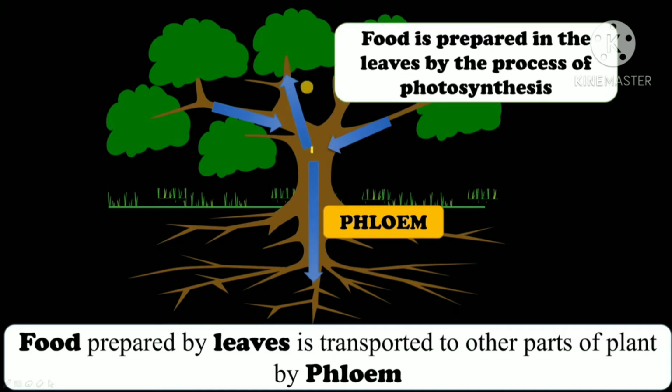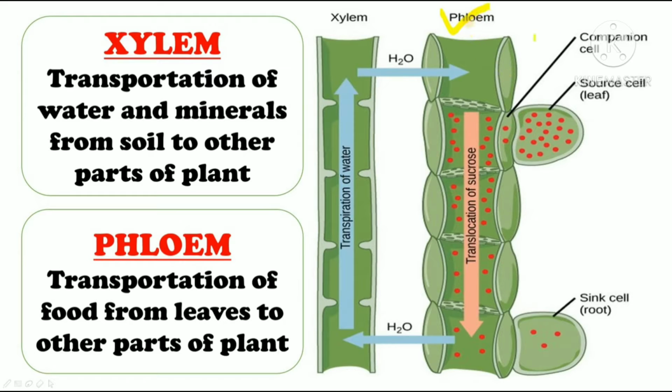Alright. Now we also know that food is prepared by the leaves in the plant by the process of photosynthesis, right? Now this food is transported to other parts of the plant again by stem with the help of special tubes called phloem. Alright, so what we studied is that water and minerals are transported by xylem and food is transported to different parts of the plant by phloem. This is phloem. Special tubes present inside the stem with the help of which food is transported to different parts of the plant.